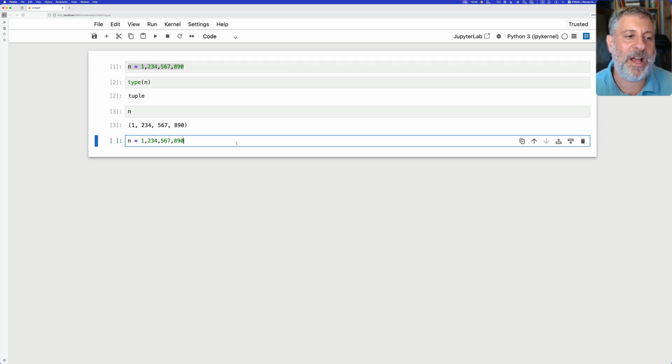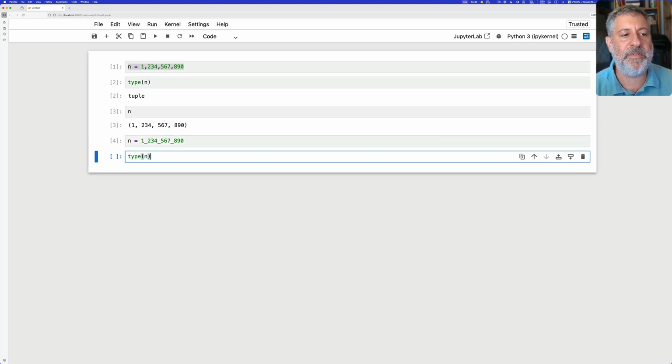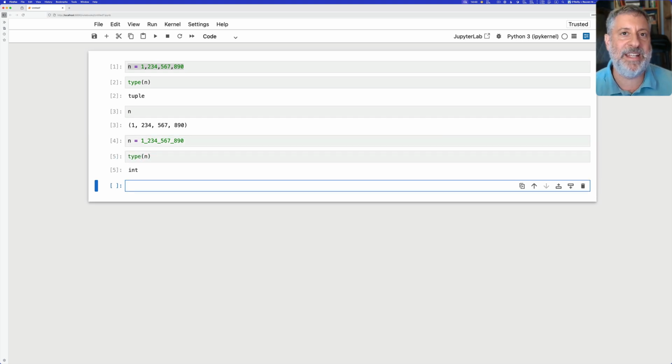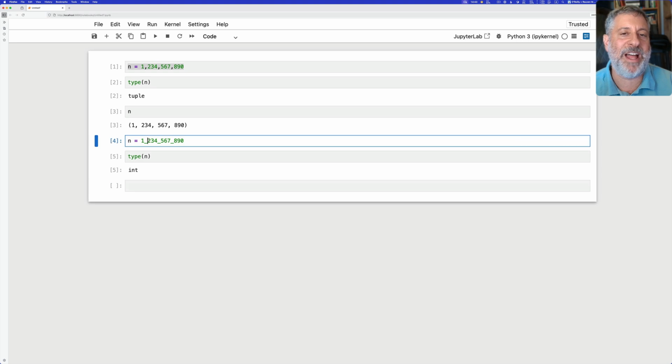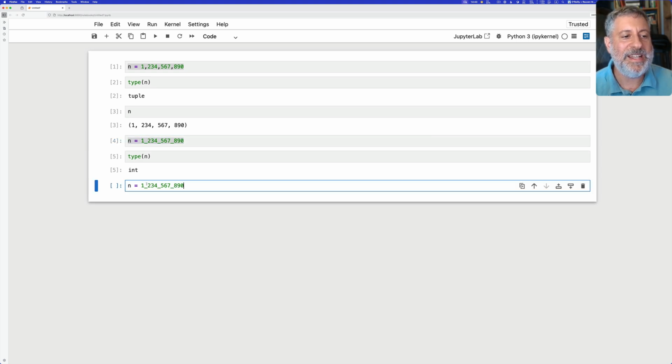So we can't use commas, but we can use another character. We can say 1 underscore 2,3,4 underscore 5,6,7 underscore 8,9,0. If I do this, the type of n is now int. We did get an integer. And this is how Python wants to encourage us to enter integers that have lots of digits so they'll be more readable.